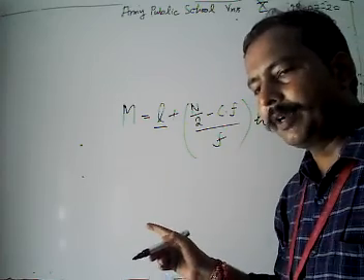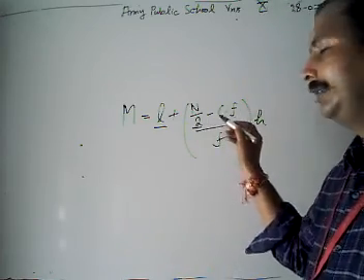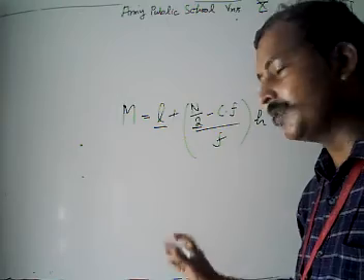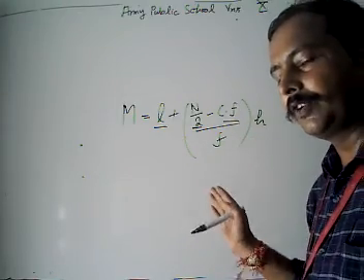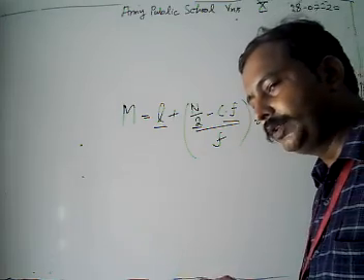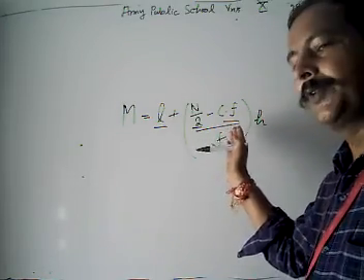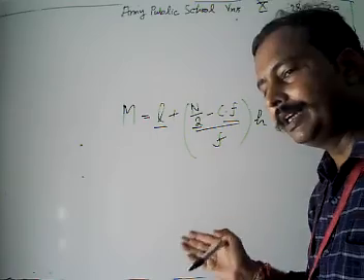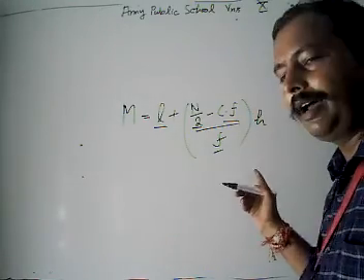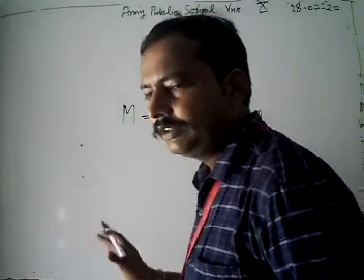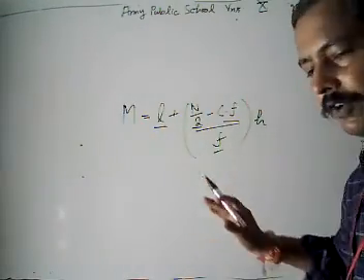L is the lower limit of the median class. This is n by 2, half of the total frequency. Cf is the cumulative frequency of the class preceding the median class. f is the frequency of our median class and h is the height of the class.